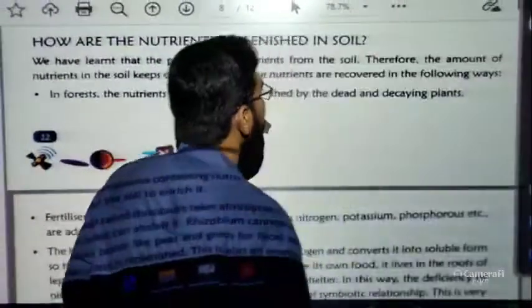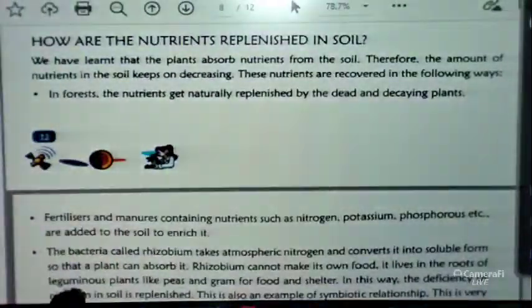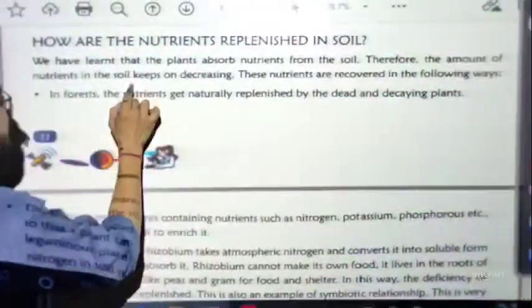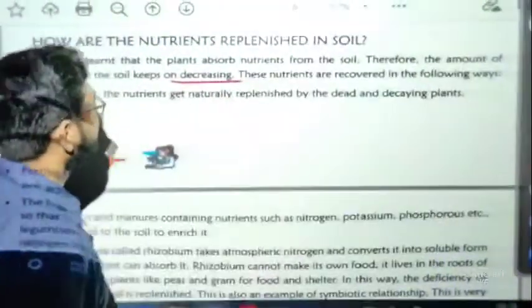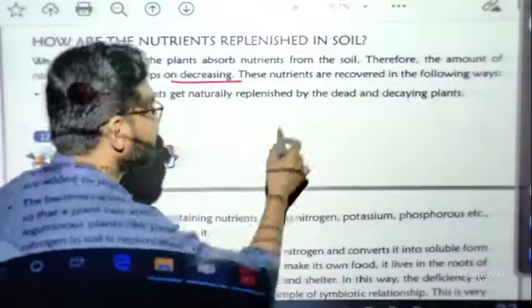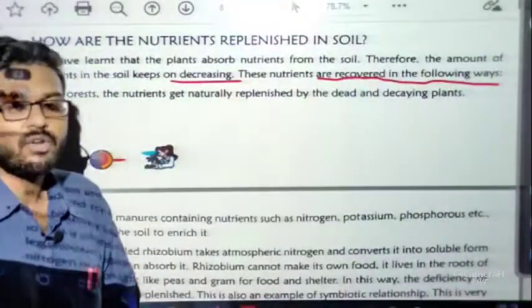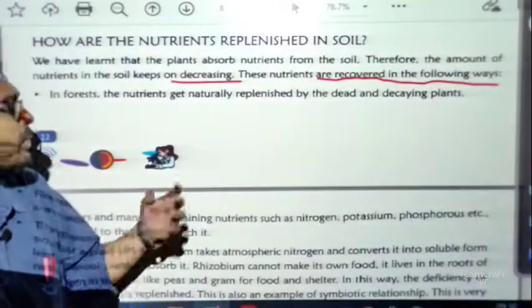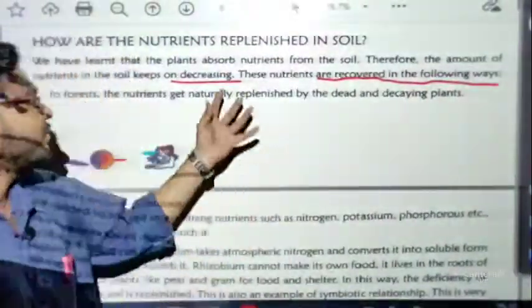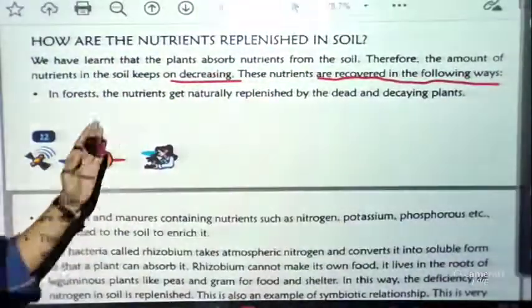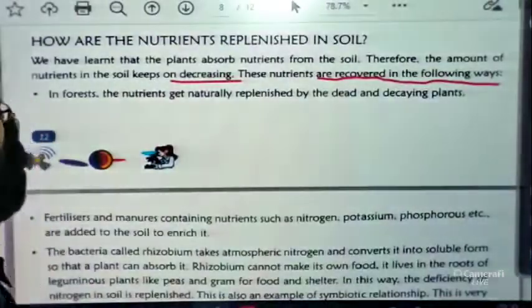That means how nutrients get mixed into the soil. Very important. We have learned that plants absorb nutrients from the soil. Therefore the amount of nutrients in the soil keeps decreasing. These nutrients are recovered in the following ways. If you have a bucket of water and you keep taking water, 1 glass, 2 glass, 3 glass, what will happen? The water will decrease. Just like the water, nutrients are also decreasing, but there are a few ways to recover the nutrients.